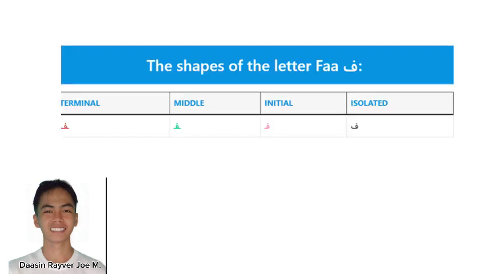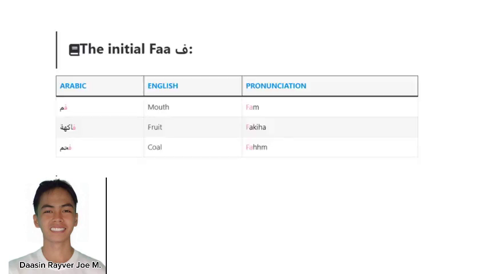Next letter we have is Fa. Fa is a light letter, and here its shapes. For its examples, for the initial Fa, we have mouth, which is pronounced Ram. We have fruit, which is pronounced Fakida, and we have gold.